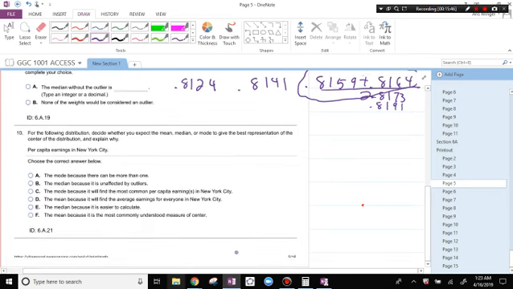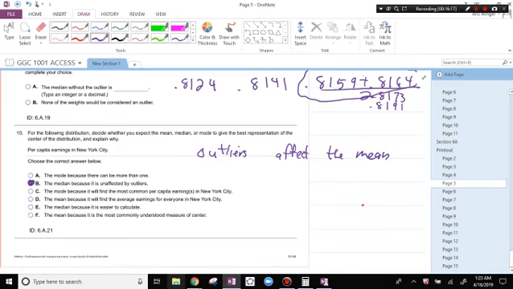For the following distribution, decide whether you expect the mean, median, or mode to give the best representation of the center of the distribution. Per capita earnings. How much money you make can be affected by outliers. Here, outliers affect the mean, right? So the median would be best, right? Because a person who's making $1 billion would pull the average way up if you include that person, and it wouldn't be representative of people in general, because not everyone makes $1 billion.